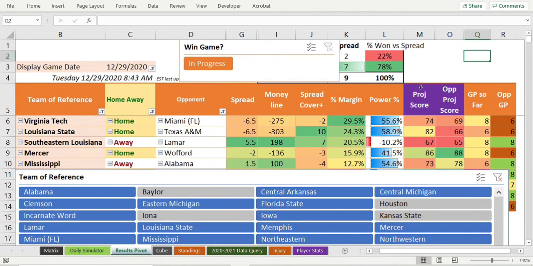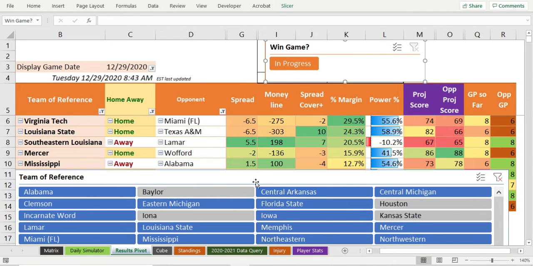Mississippi and Alabama. It's going to be tough to find a pick of the day through this, though. Mississippi versus Alabama. Mississippi's away. You get a 1.5. It likes them, but doesn't like them by point projections, though. Thinks they're going to lose by point projections. Only have 6 games. Because they're on the road and the margin is fairly small, I don't like that.